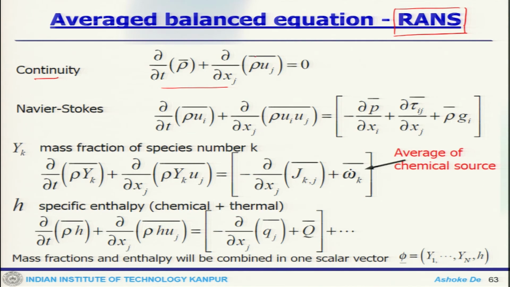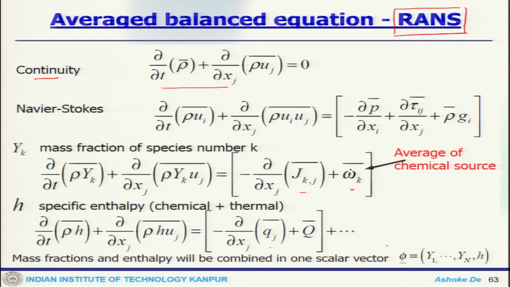These are the Reynolds averaged equations. Navier-Stokes will become like that, and you get a shear stress term which will also contribute to the eddy viscosity. The species mass fraction equation also will have a diffusion flux and an average source term, and specific enthalpy will also have the heat flux and the other source term.